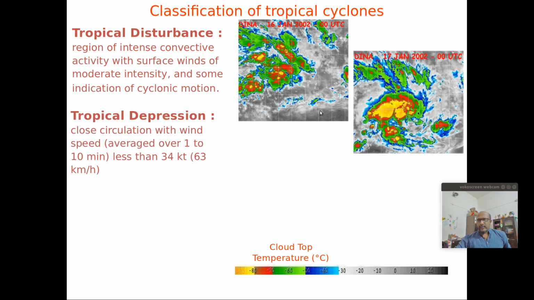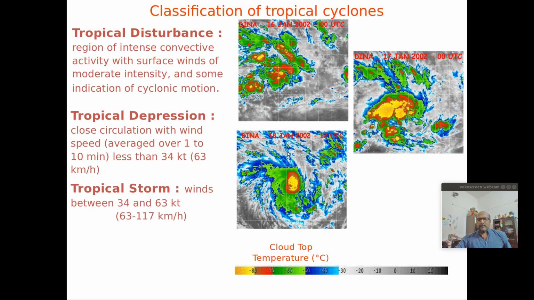Then after 1 or 2 days, the clouds come closer and start to organize in a circular shape. Correspondingly, there will be a pressure drop at the surface and the wind speed may be of the order of 20 to 30 knots. This structure in a satellite image depicts a typical tropical depression.